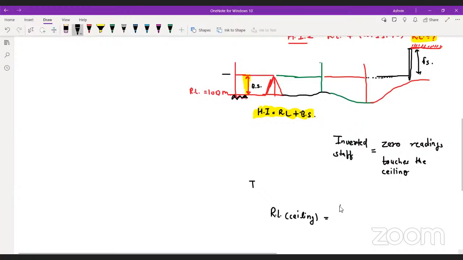So if you want to calculate the RL this time, you will do HI minus FS, because this is the last reading. But in case of inverted staff, you might have learned this thing: take it as negative. And this will become RL of ceiling equals to HI plus FS. Yes or no? Come on, guys, tell me. Yes, this is what you have learned, I guess.